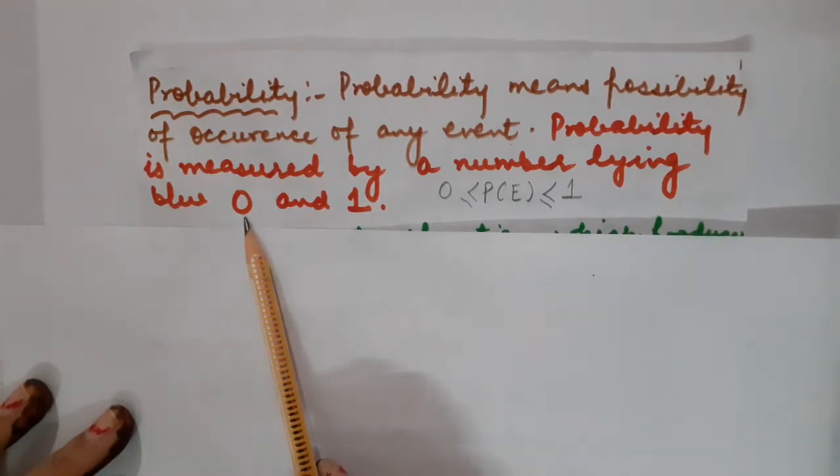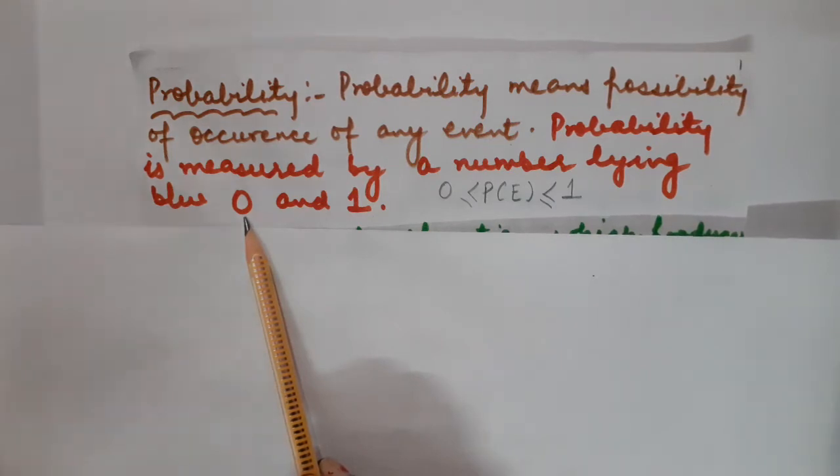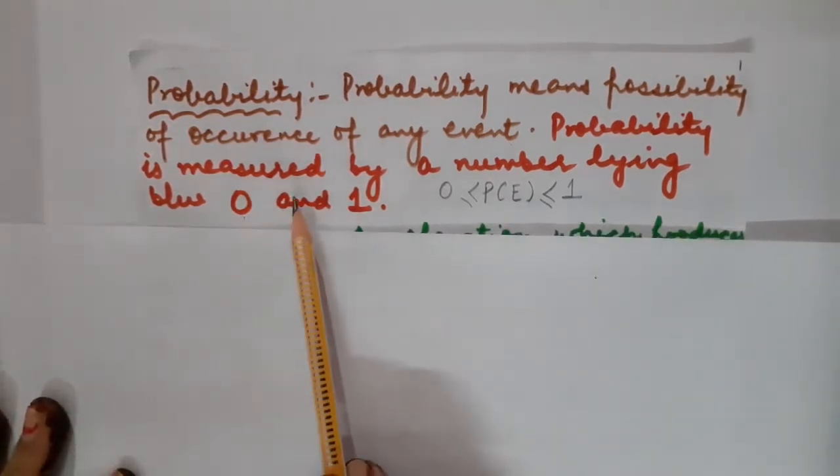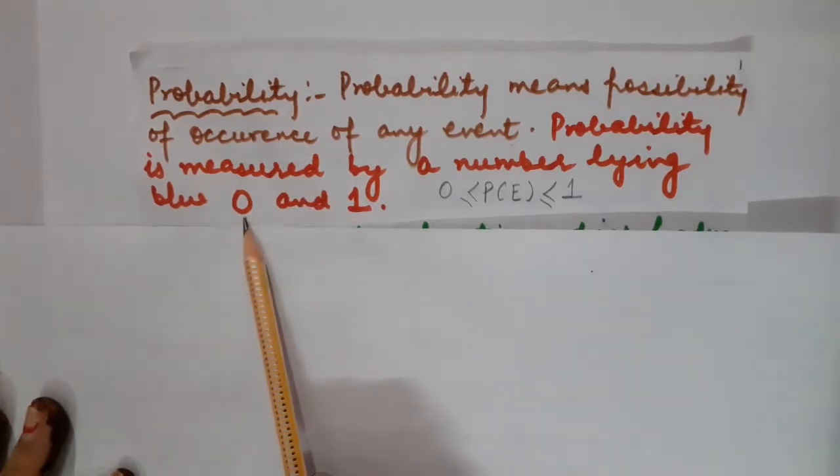For example, if I throw a die and I want to find the number or digit 7, you will say it's not possible. Why? Because on a die, the numbers start from 1 and go up to 6. Correct? So that will be known as an impossible event. The probability of an impossible event is always 0.